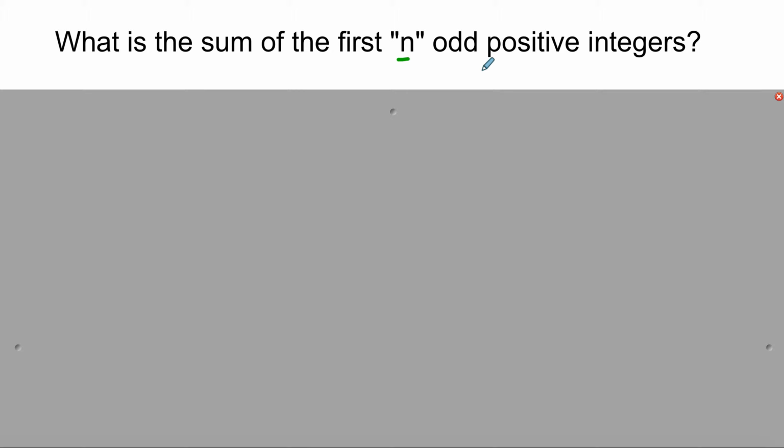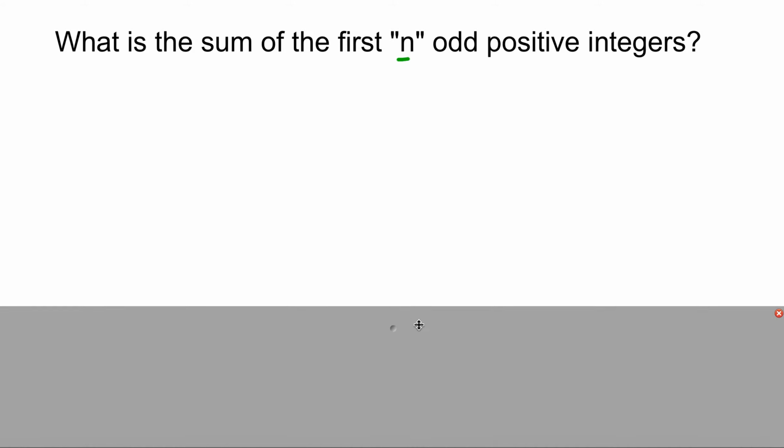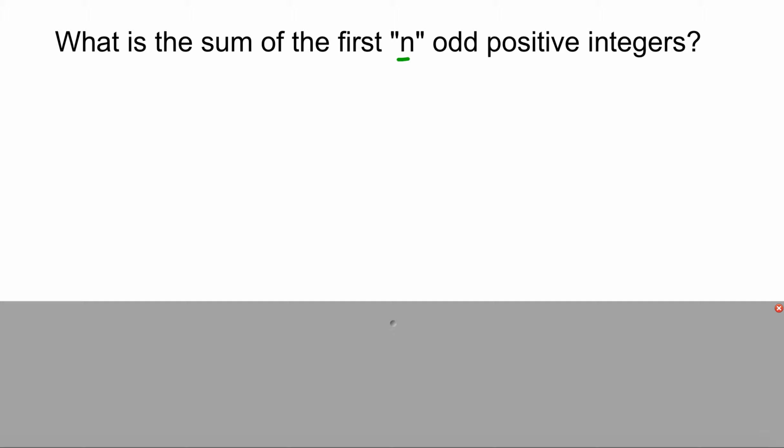Well, what does n mean? N is just a typical variable that we will use that means any number, right? So any number. So what is the sum of the first n odd? So we're only looking at odd. We're only looking at positive integers, right? Whole numbers. And so think about this. What if n is 1?